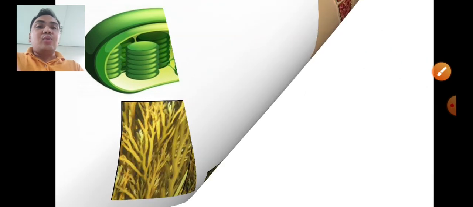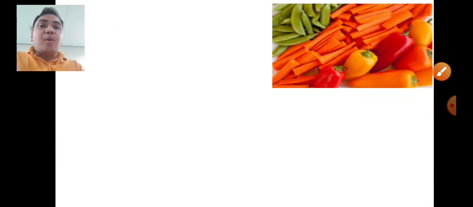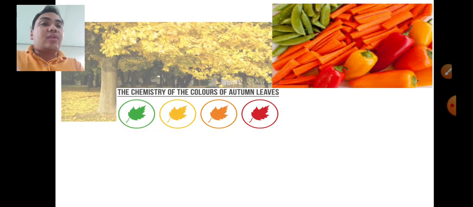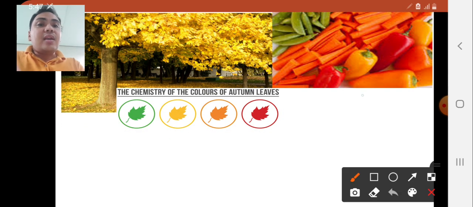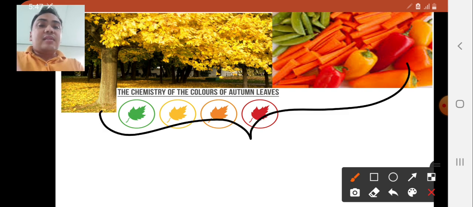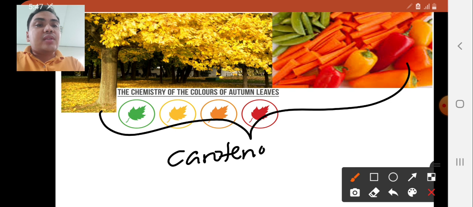On the other hand, we have chromoplasts that are considered to be non-photosynthetic. So what are the examples of non-photosynthetic chromoplasts? You have the pigments or the plastids that are orange and yellow in color, known as the carotenoids.